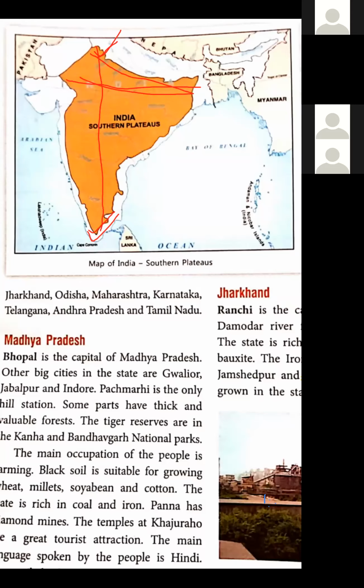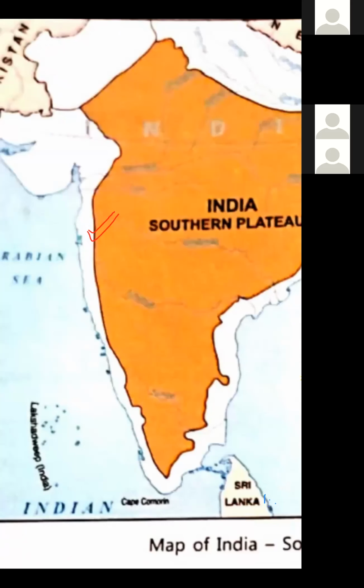I'll show you where are the Narmada and Tapi rivers. I think these are not visible on this map. Yes, I'm going to mark. Yes, this is Narmada and this is Tapi. Except these regions, the general slope of this area is mostly from west direction to east direction.